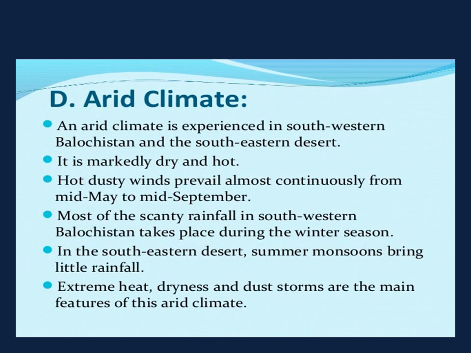Arid climate. An arid climate is experienced in southwestern Balochistan and the southeastern desert. It is markedly dry and hot. Hot dust events prevail almost continuously from mid-May to mid-September. Most of the rainfall in southwestern Balochistan takes place during the winter season. In the southeastern desert, summer monsoon brings little rainfall. Extreme heat, dryness and dust storms are the main features of this arid climate.